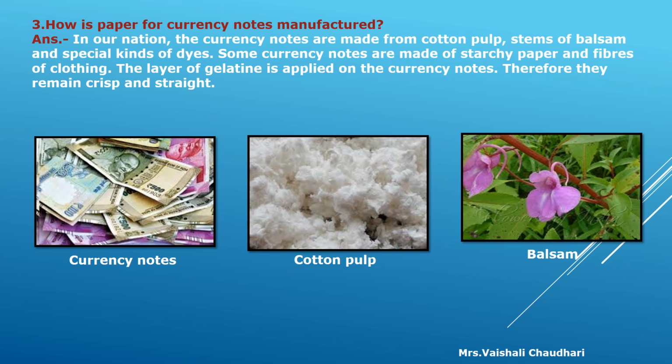So here I have shown the pictures of cotton pulp and balsam tree. So with the help of this balsam and cotton pulp, there is a formation of currency notes. And on these currency notes, gelatin is applied, and due to that, these notes become crisp and straight.